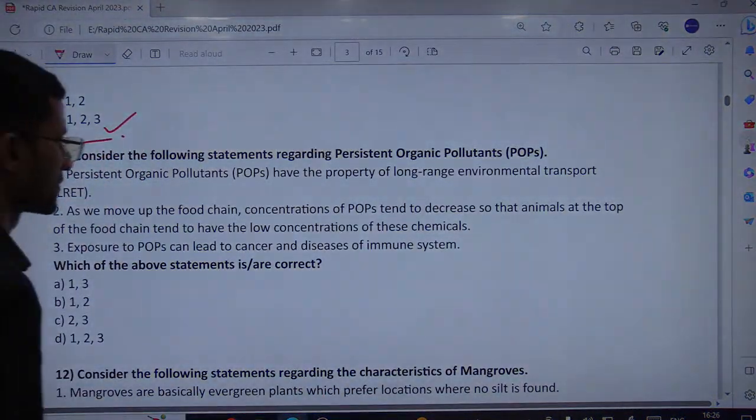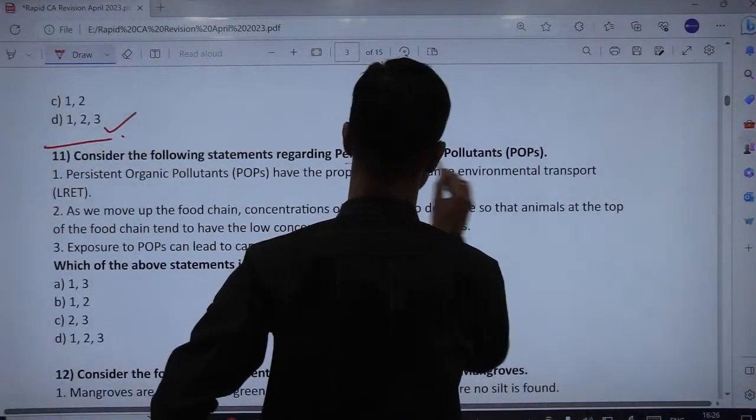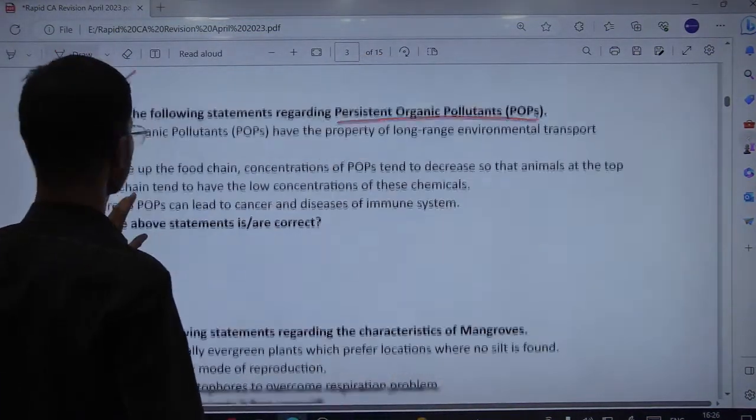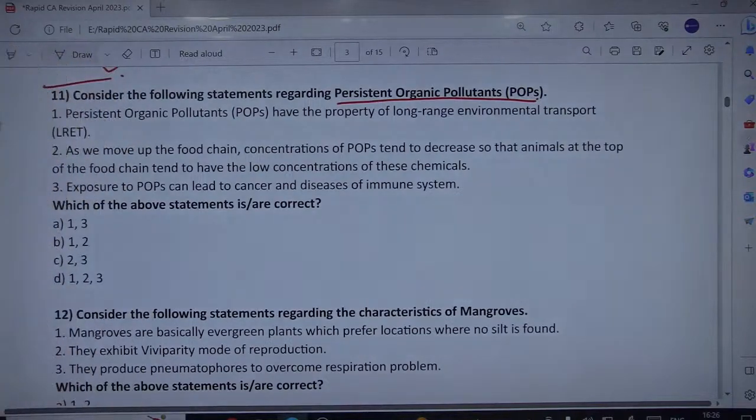Next is related to persistent organic pollutants, that is POPs. So read the statement related to the POPs and then try to figure out the correct answer from the given options. Persistent organic pollutants have the property of long range environmental transport, that is first. As we move up the food chain, concentration of POPs tends to decrease, so that animals at the top of the food chain tend to have a low concentration of these chemicals.